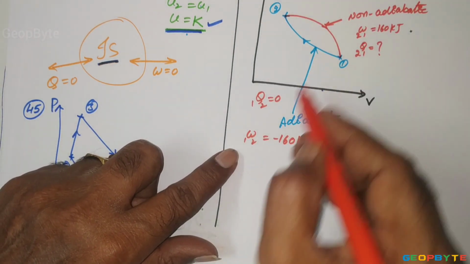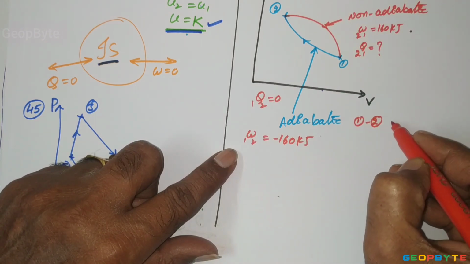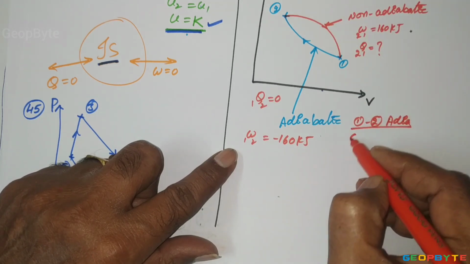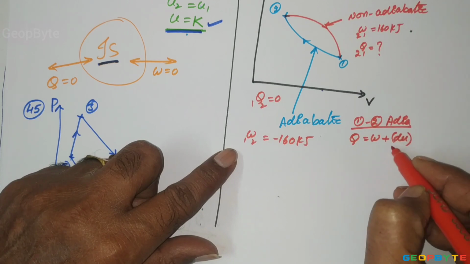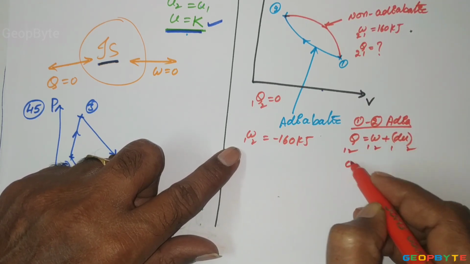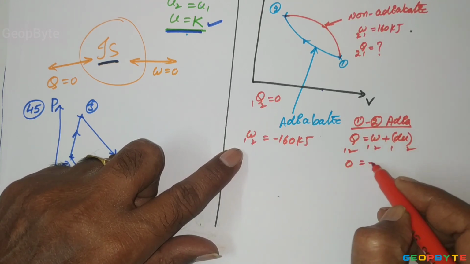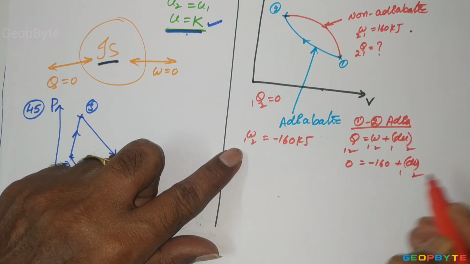Now for the 1-2 adiabatic process, Q for 1-2 equal to W plus dU for the 1-2 process. Heat transfer is 0 for adiabatic condition, equal to W for 1-2, minus 160, plus dU for 1-2.